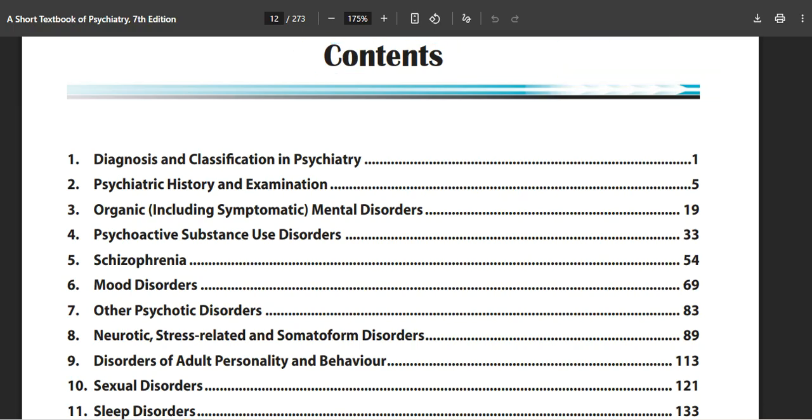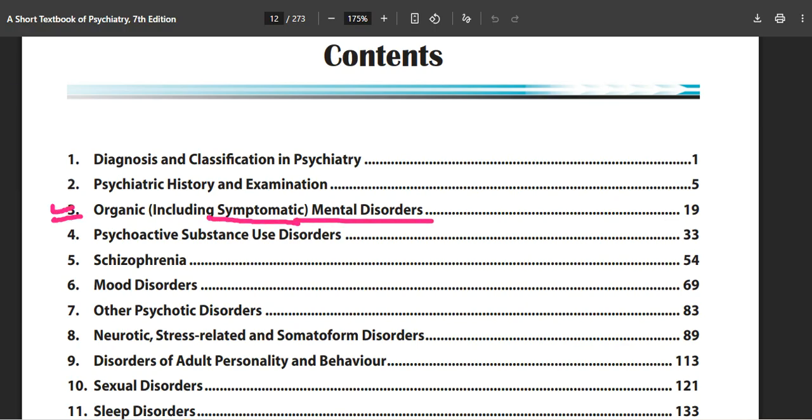The first chapter is diagnosis and classification in psychiatry. So you will understand what psychiatry is, how we diagnose, what the terms and conditions are, as well as how the classification of these disorders is done. Once you understand this, you will read about psychiatric history and examination, how it is taken. Then the third chapter is organic, including symptomatic, mental disorders.